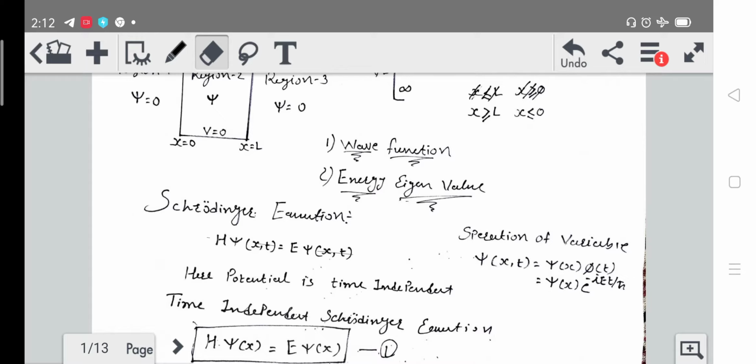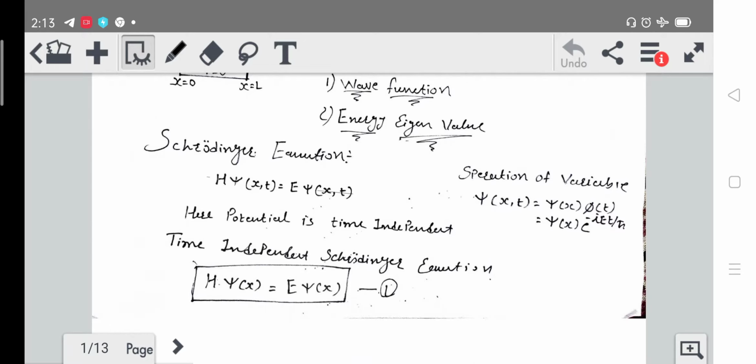So when we are not going to consider t here, we can call this psi an eigenfunction instead of a wave function, because we are not considering time here. Okay, so finally our equation will be H psi of x is equal to E psi of x.